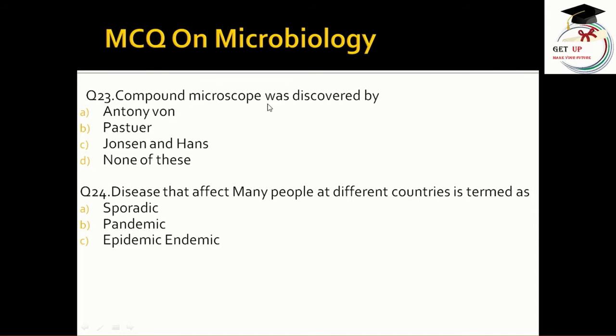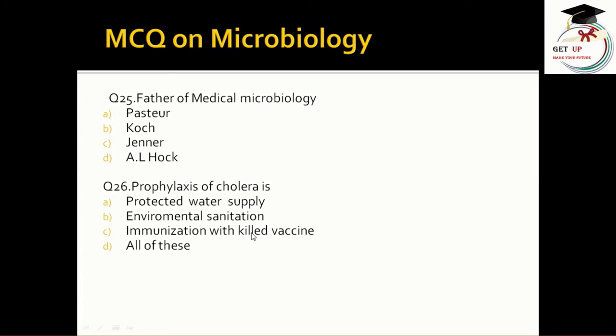The compound microscope was discovered by Anthony von Pasteur, Johnson and Hans, none of this. So the correct answer is Johnson and Hans. Disease that affect many people at different countries is termed as sporadic, pandemic, epidemic or endemic. The correct answer is pandemic. Father of medical microbiology, Pasteur, Koch, Jenner, Hock. The correct answer is Koch.